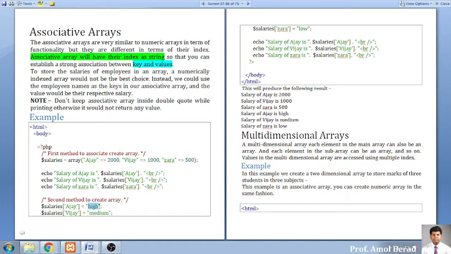But just one thing you have to keep in mind: in an associative array we are using the keys as the index, not a number like 0, 1, 2, 3, 4. That is the most important thing.